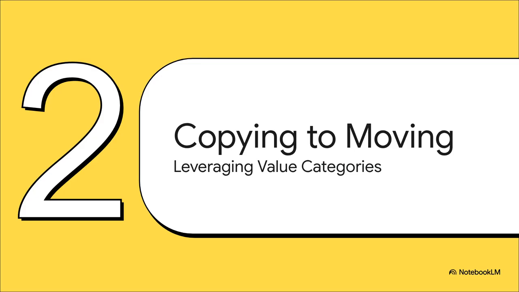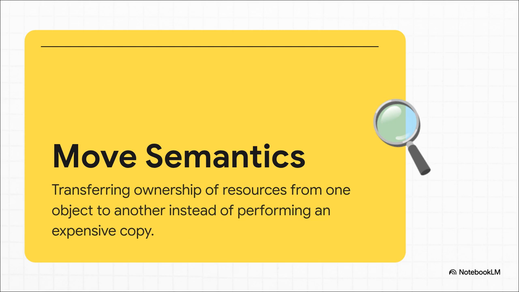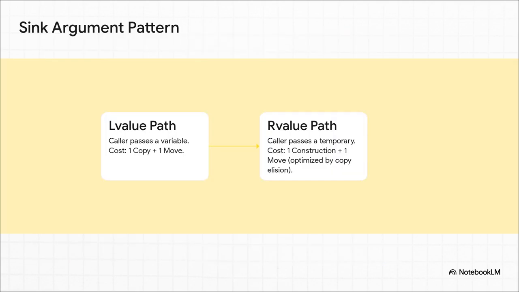Okay, so this idea of transferring ownership with smart pointers, it's a perfect segue into our next big topic. We're talking about the shift from making expensive copies of everything to performing super cheap moves. This was a total game changer that came with C++11. And that feature, of course, is move semantics. The core idea is incredibly powerful, but actually pretty simple to grasp. Instead of making a deep, expensive copy of an object's resources, like a huge vector or a string, we just transfer ownership of those resources. It's like handing over the keys to your house instead of building an identical copy of it next door. It's that efficient.